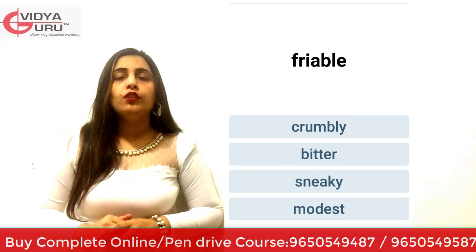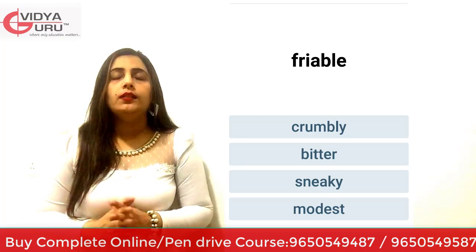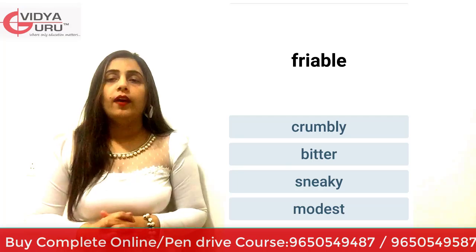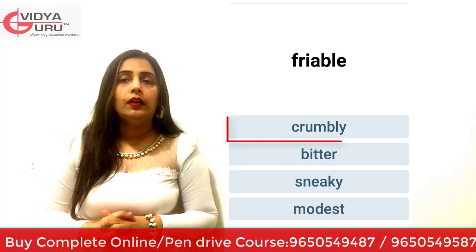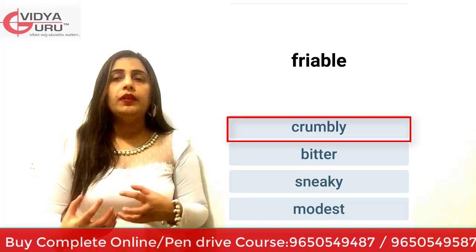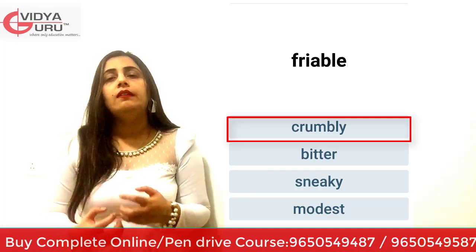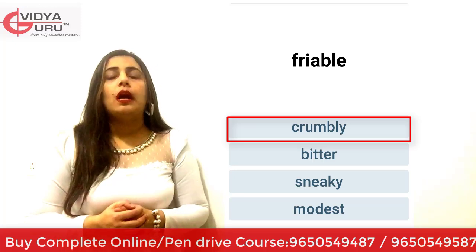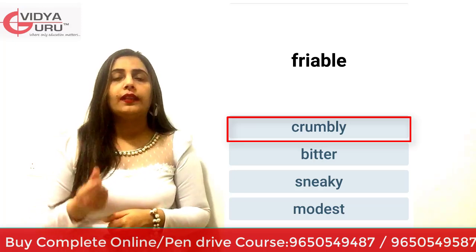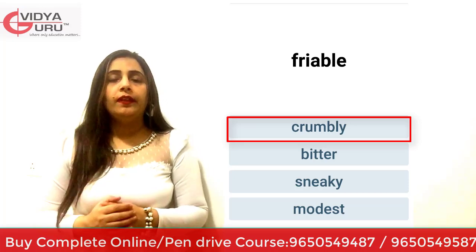Friable. If you read the options first and you're able to answer that, I'll be happier. Alright, I was saying that friable. Friable is crumbly, bitter, sneaky or modest. Friable is crumbly. Crumbly, that means something which gets easily crumbled. Something which is powdery, something which is dusty, something which is soft. That is friable. I'll explain that.